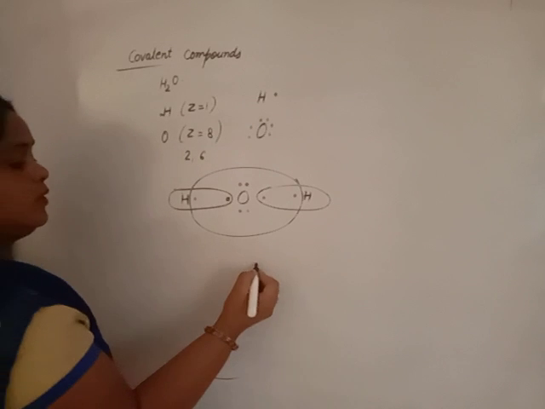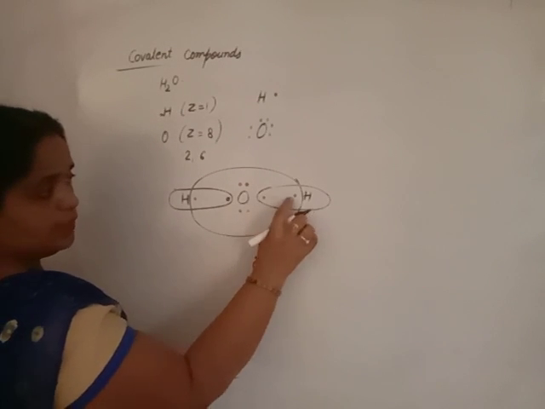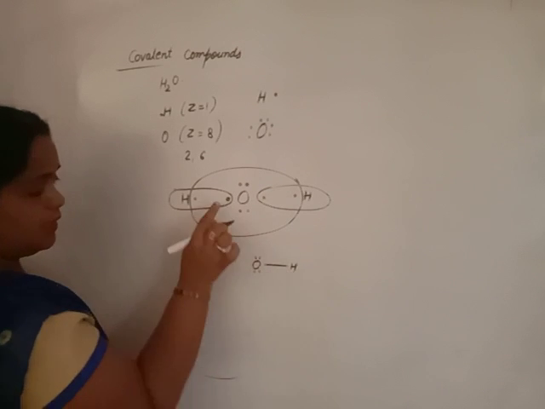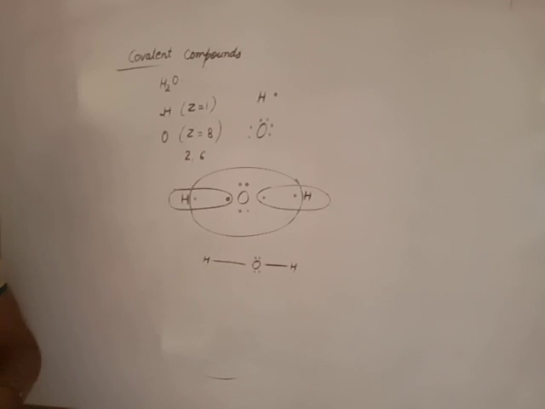Covalent bonds are formed. Oxygen has 2 lone pairs. 2 electrons, single bond. Again 2 electrons, single bond. This is the covalent structure of the water molecule.